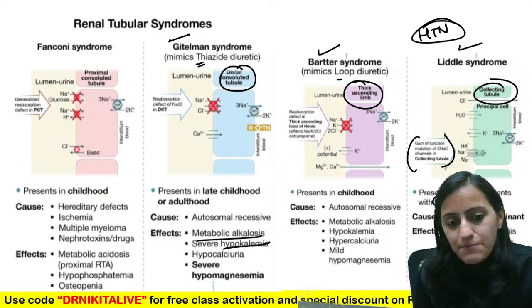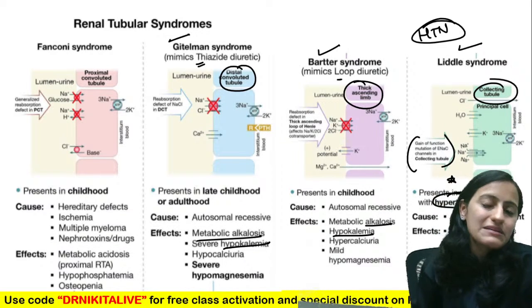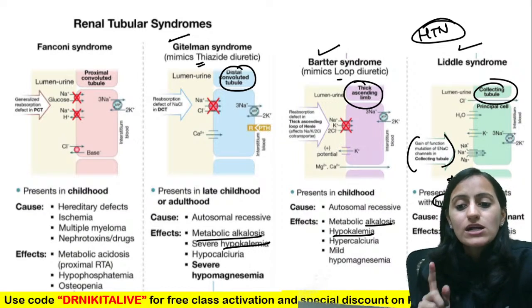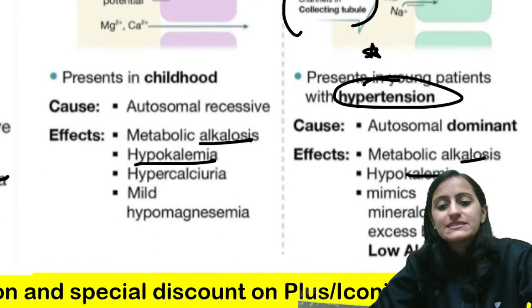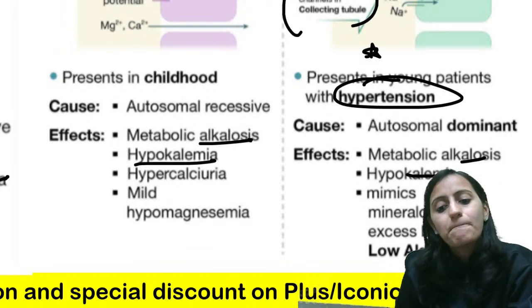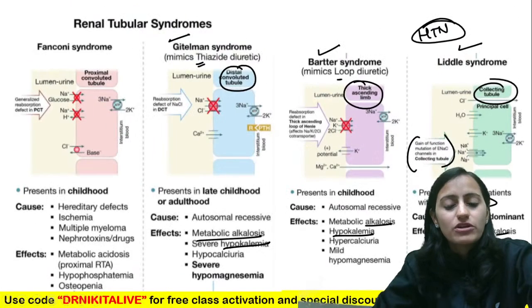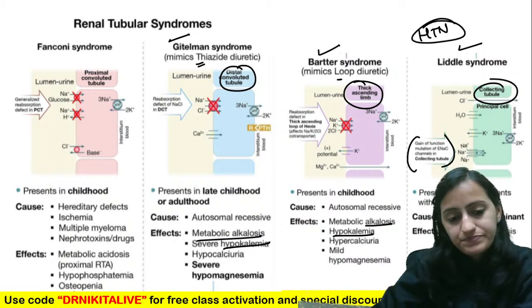All the three will have hypokalemia and alkalosis. Remember that Liddle's presents like mineralocorticoid, aldosterone excess, but it has low aldosterone. Very, very important: L for Liddle's, low renin, low aldosterone.